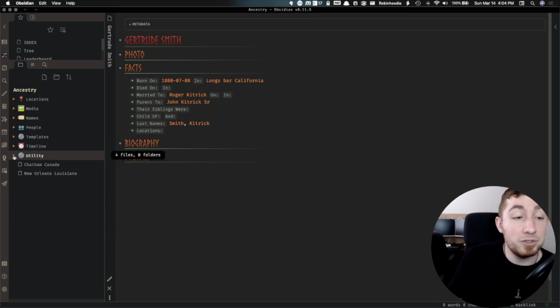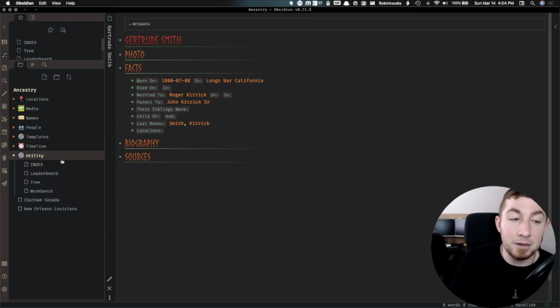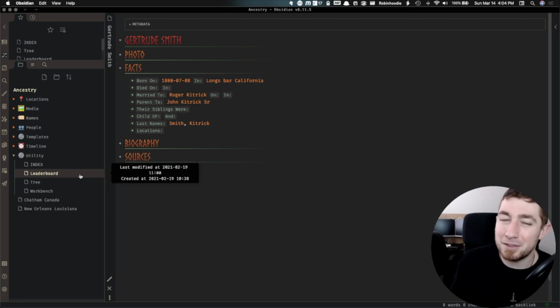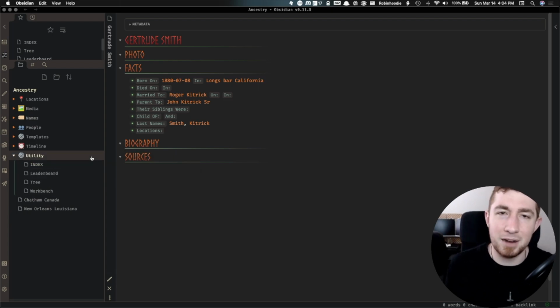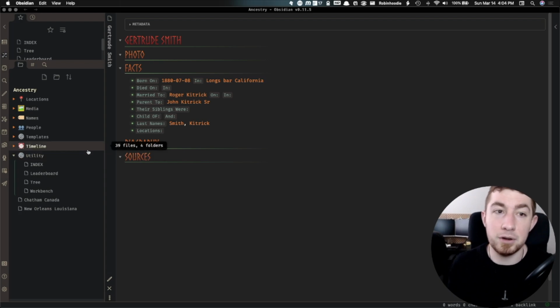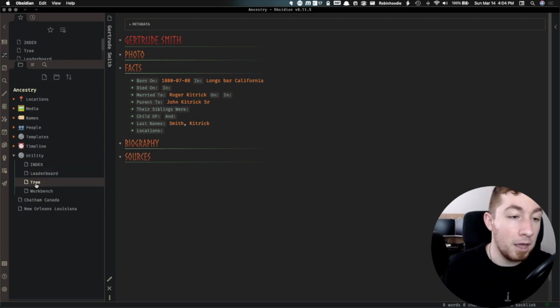Now, I also have utility notes, which is really just like the index, or a leaderboard for a game I'm playing with my family. After I get all this initial information, I'm making a kind of scavenger hunt. We need to figure out this family member, these data points about them. Or if they find me a story about them, they get points and levels. It's all arbitrary, but it's a way of gamifying the hunt for information about our ancestry.